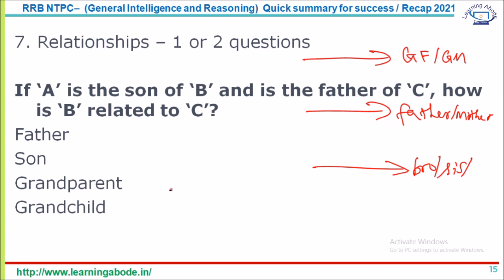A is the son of B and is the father of C. So A is the father of C. Now the question is, how is B related to C? A is C's father and B is A's father. So B is basically grandfather of C. So grandparent is the answer for this question. Having a hierarchical diagram helps you to easily pick the answer.